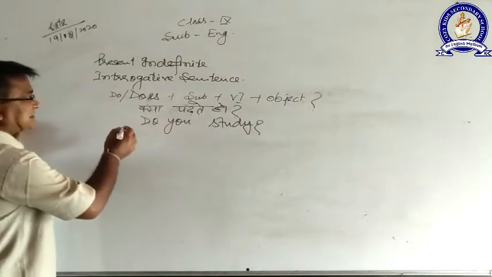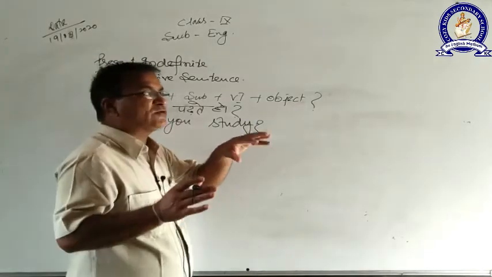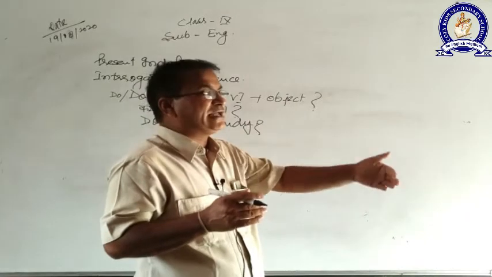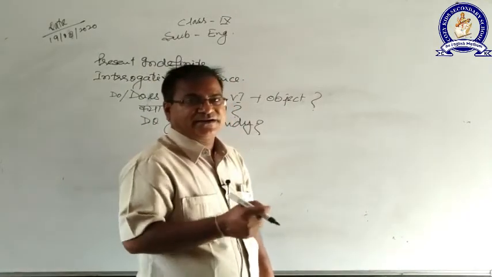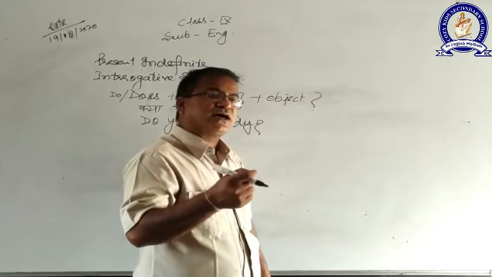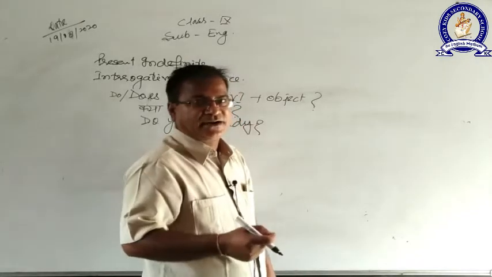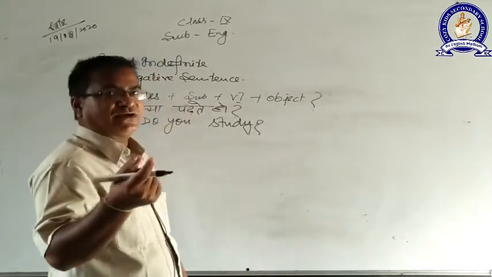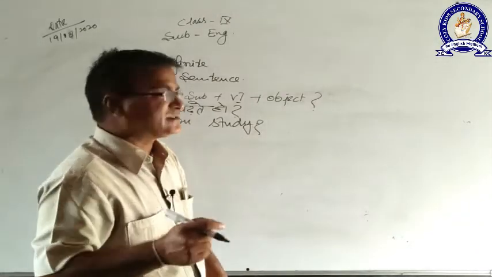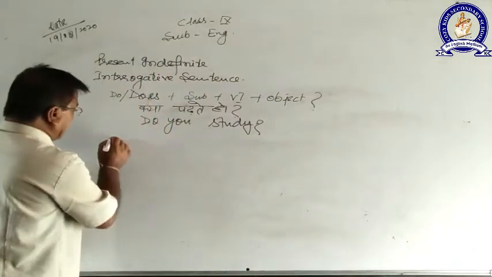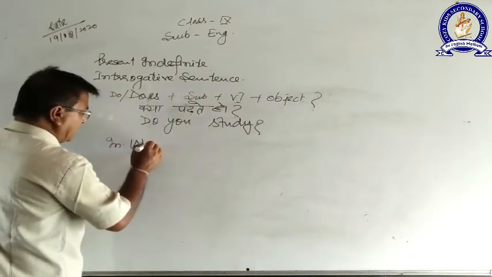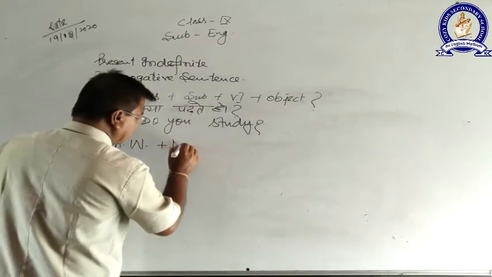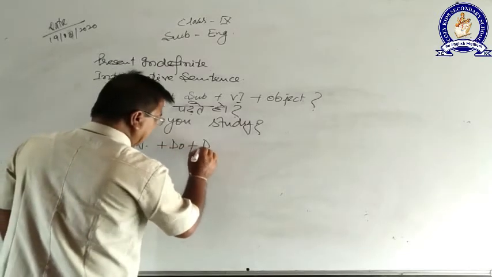Now if the sentence is interrogative and the interrogative word is in between the sentence, जैसे राम कब नहीं घर जाता है या राम कहाँ रहता है, तो interrogative word is coming in between of the sentence, तो उसके लिए सबसे पहले हम क्या लगाएंगे, interrogative word, then after do or does.